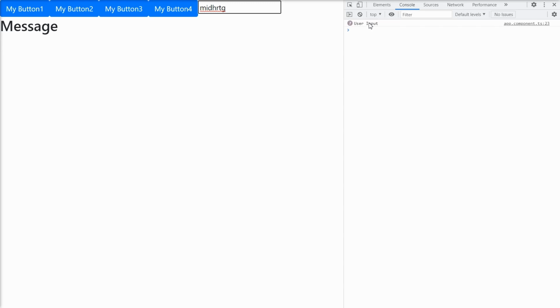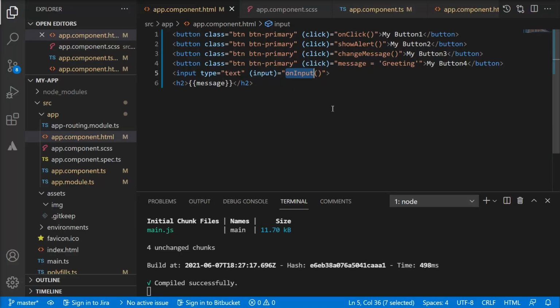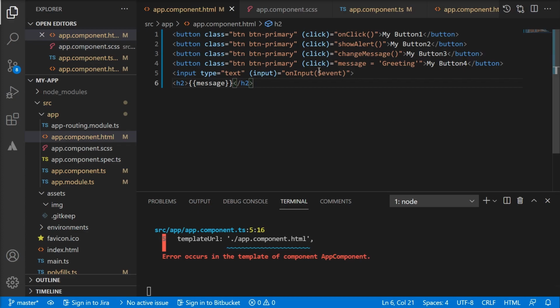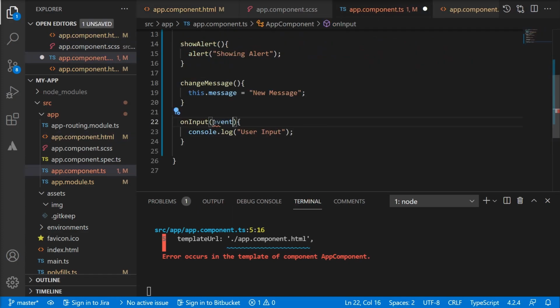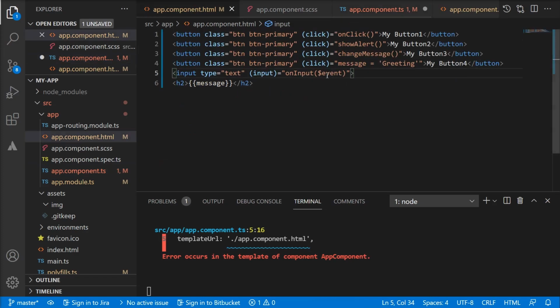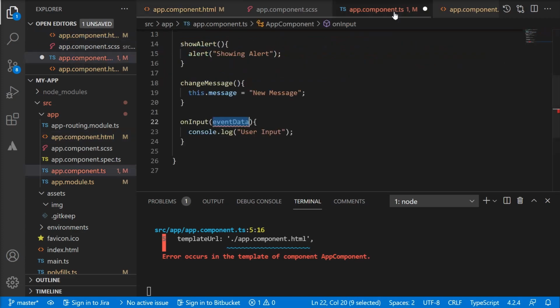It would be nice if we can get this value which is entered by your user in our console. Let's see how we can do this using event binding. For that we have to change our handler method a little bit, and we have to pass a special variable which holds all this event related information. The name of that variable is event. Now it gives us an error because we are passing extra data within this function, but this function do not have a variable to catch this data. Just to make you understand that you can name this variable anything, but this variable should always be $event.